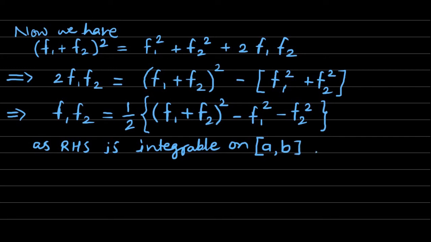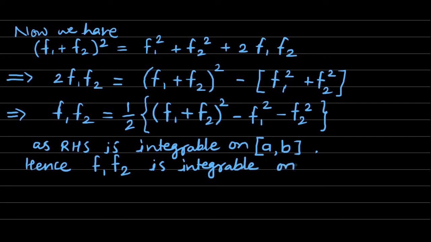Hence the product of the functions f1 and f2, that is f1 f2, is integrable on closed interval a to b.